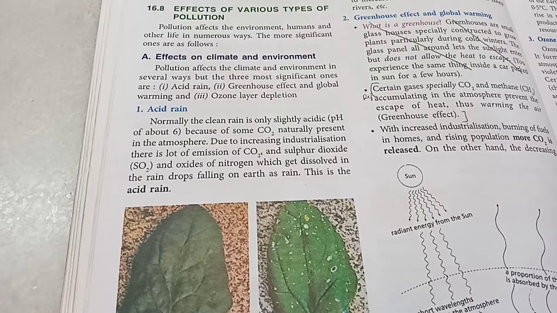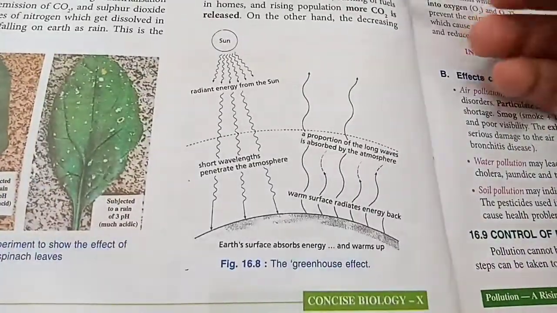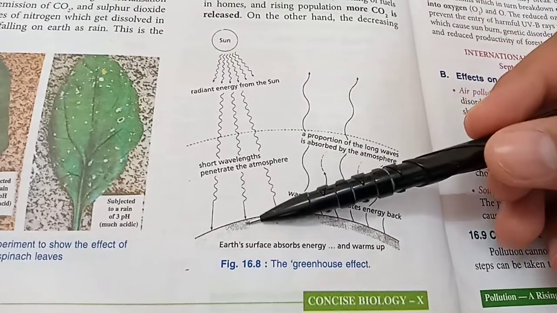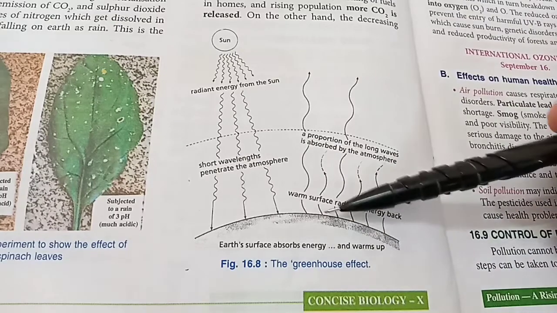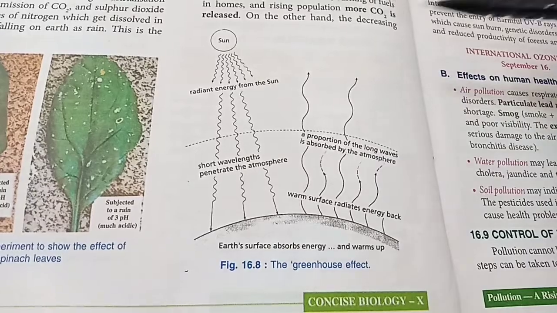The next effect is the greenhouse effect and global warming. Now we know that the radiations from the sun, which have short wavelength infrared rays, are absorbed by the earth, and mostly at night they are given out in the form of long wavelength infrared rays, also called heat rays.